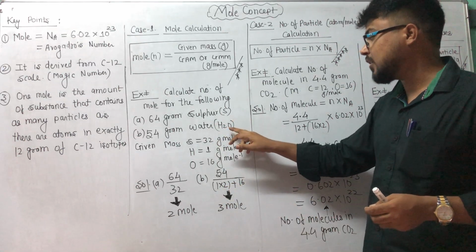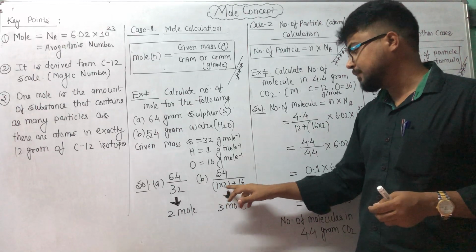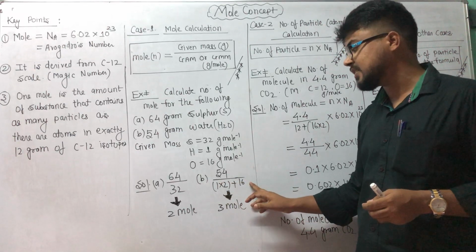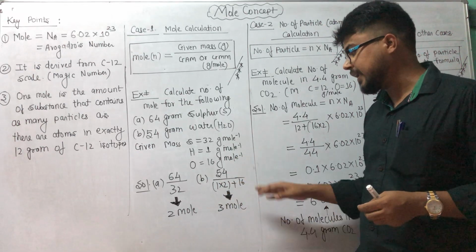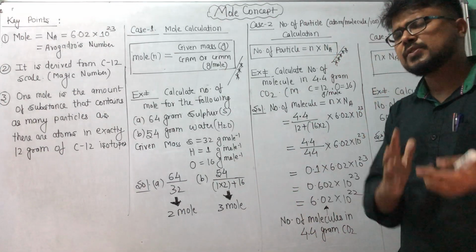And for gram molecular mass of oxygen, it is 16. So 1 into 2 plus 16, the answer is 18. 54 divided by 18, the answer is 3 mole. So it's a very easy question.